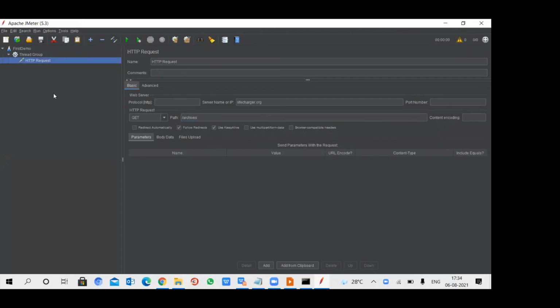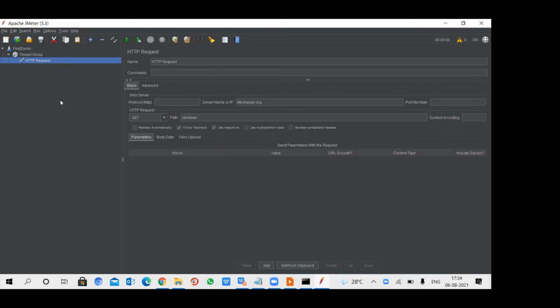Then after that, JMeter knows about the number of users and the actual server to hit, right? After hitting the server, we need to get the response. Of course, we get the response, but we need to see the response result in JMeter, right?